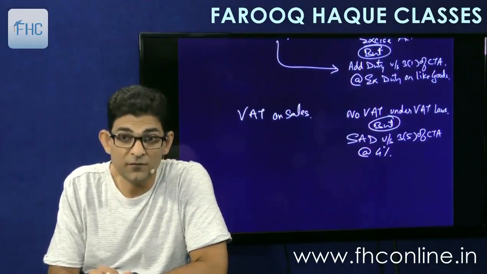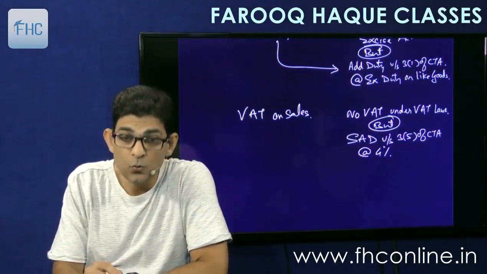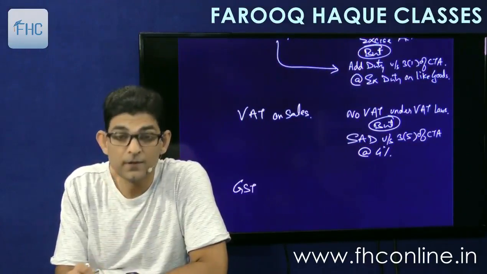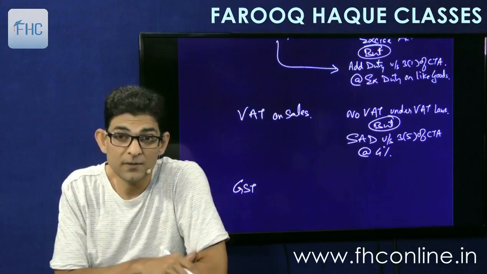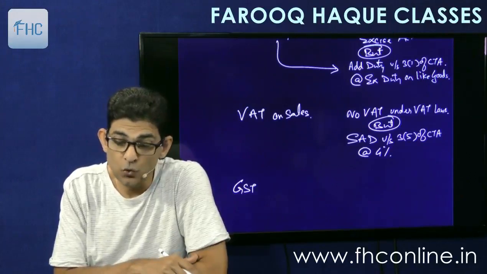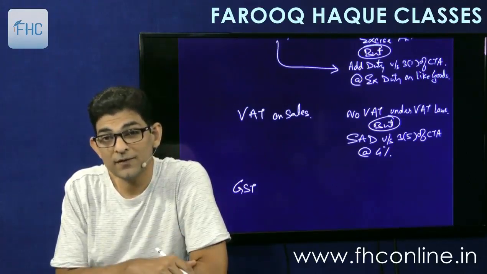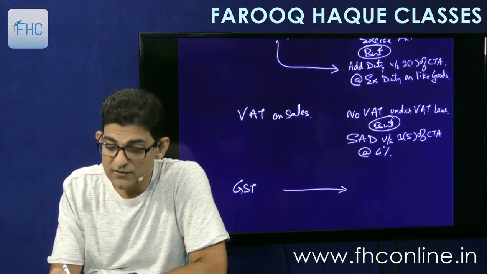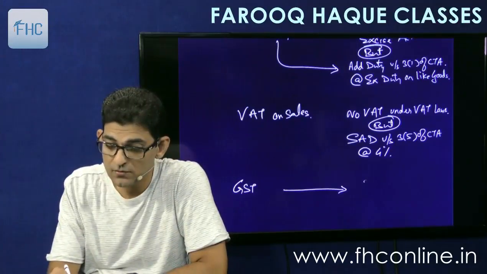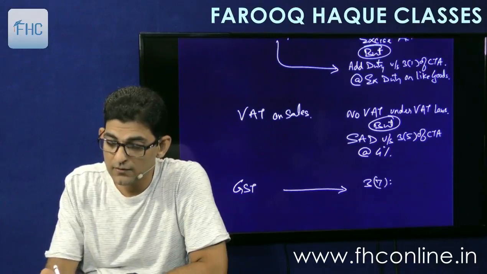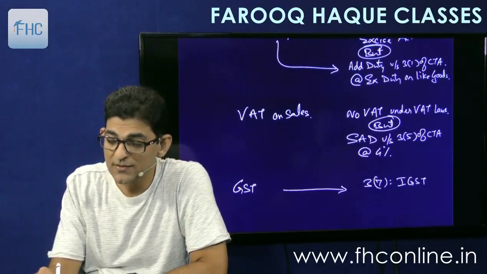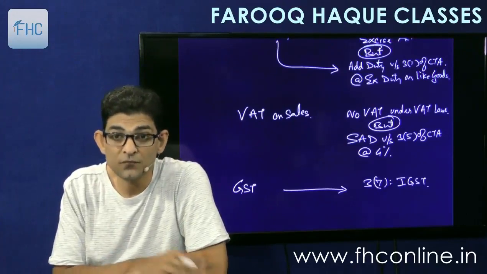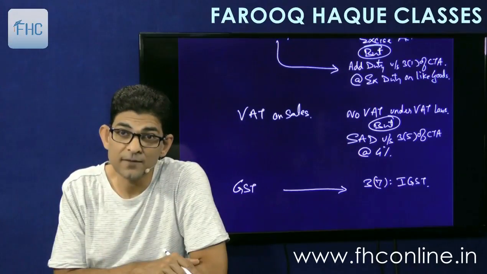So section 3(1) and 3(5). Then when both of these were replaced by GST, GST also has to be countervailed. So for GST countervailing, section 3(7) has been imposed. We will charge IGST, Integrated Goods and Service Tax, on importation of goods which are chargeable to GST in India.